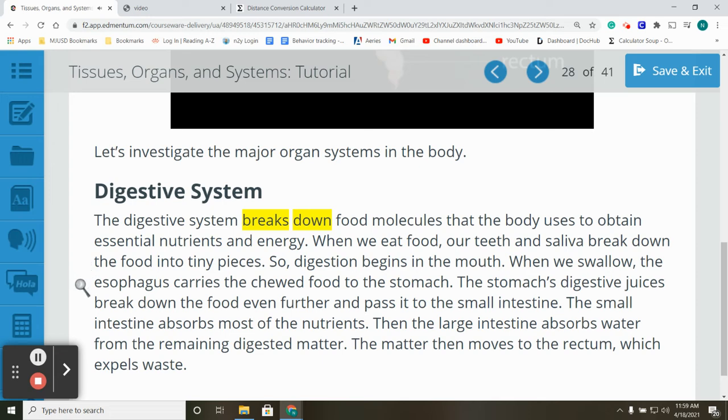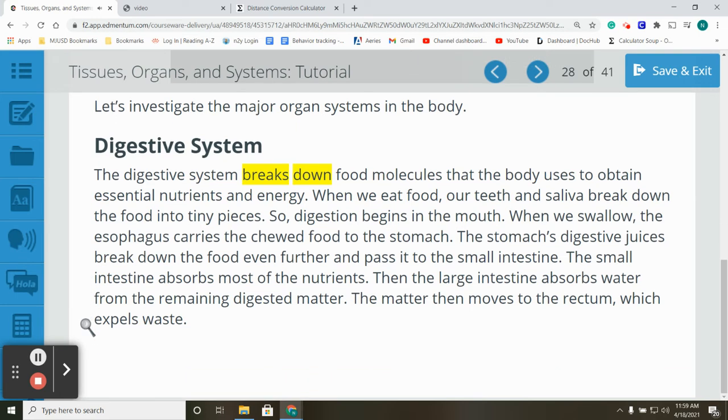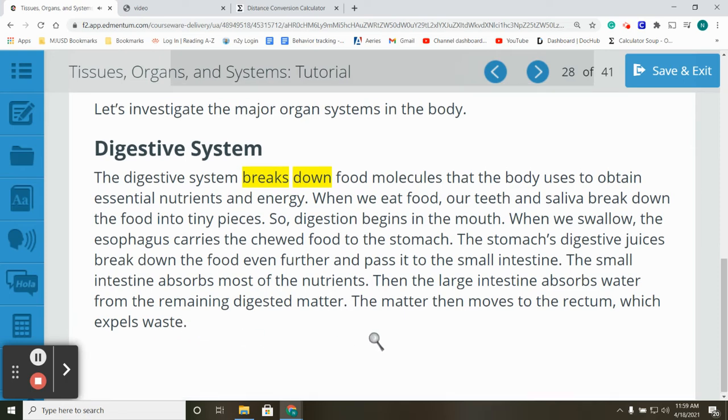When we swallow, the esophagus carries the chewed food to the stomach. The stomach's digestive juices break down the food even further and pass it to the small intestine. The small intestine absorbs most of the nutrients. Then the large intestine absorbs water from the remaining digested matter. The matter then moves to the rectum, which expels waste.